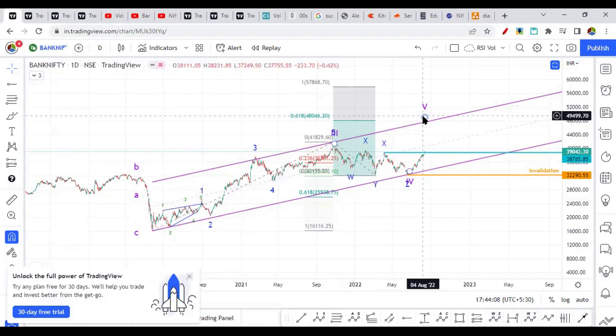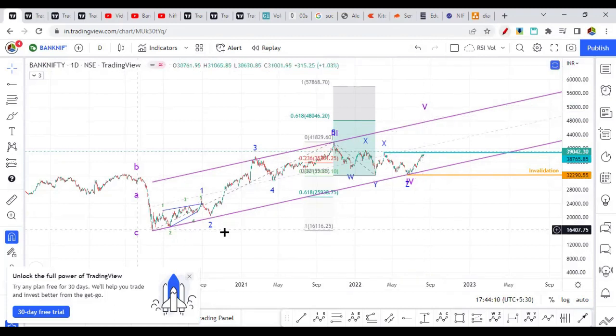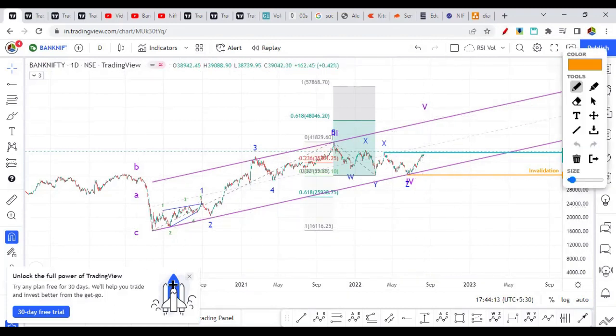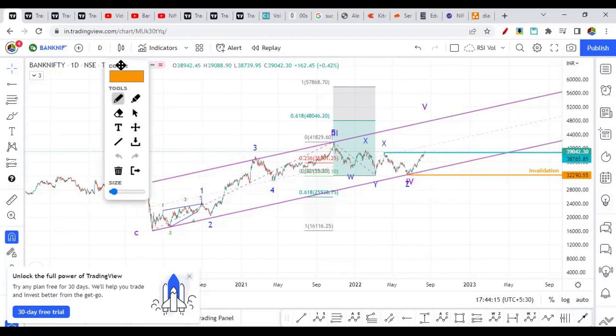So to get the target of the fifth wave, you need to use the Fibonacci extension tool. When you use the Fibonacci extension, it's available in this TradingView tool section. You have to first select this point, then this point, and the low point, or you can even consider this one. Not much difference, it's a small difference between them. When you plot that, you get 0.6 Fibonacci as this and 100% retracement as this. So this fifth wave can go towards this level.